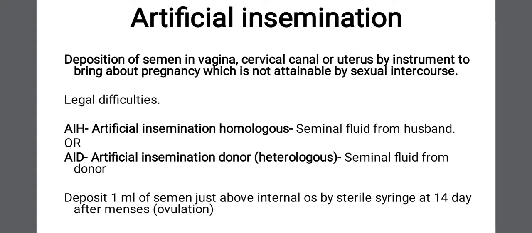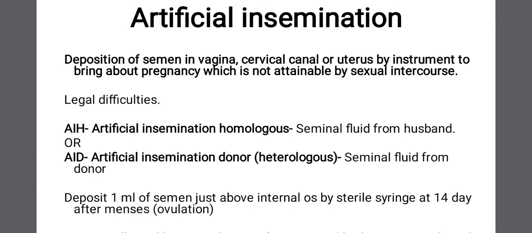In simple words, if the husband and wife, maybe because of any of these conditions we have just discussed in the causes of impotency in males and causes of impotency in females, if either wife or husband or both, because of some anomaly, disease condition or any other cause, are not able to perform sexual intercourse, what we do is artificially introduce the semen into the female genital tract.